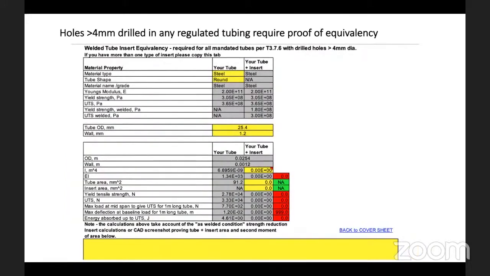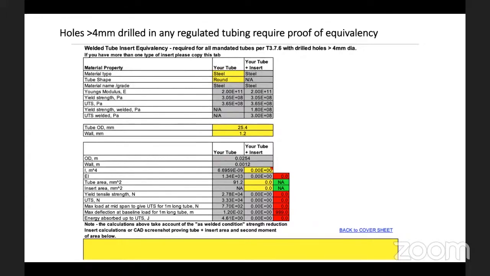Yeah. So also there is another rule where, apart from the inspection hole, you cannot have a hole more than 4 mm anywhere in the tubing. If you do so, you need to have a weld tube insert, and the equivalency of that has to be justified. Many teams miss this part, and when they come to the TI, we see that this has never been evaluated because it was never documented in SES.